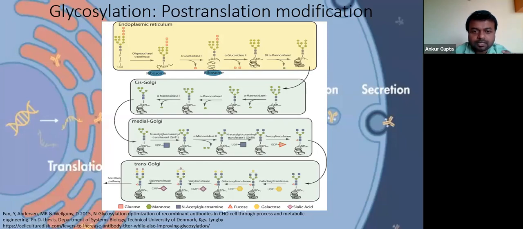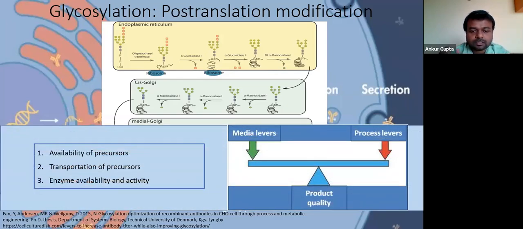So what are the major factors that are leading to this modification? That is availability of precursor, transportation of precursor, enzyme availability, and its activity.